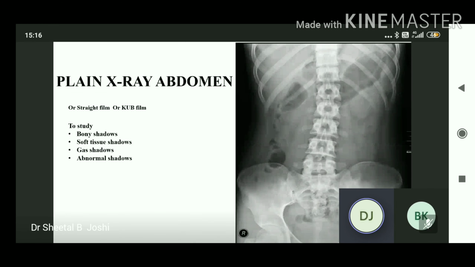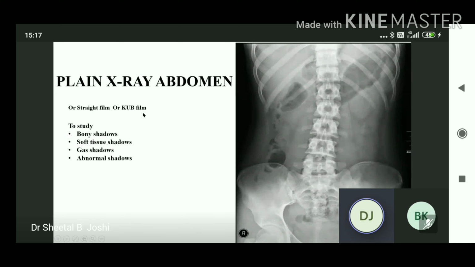The plain skiagram of the abdomen. The anterior posterior plain skiagram of the abdomen has been named variously. It is called straight film in case of emergency or in acute abdomen because we are not doing any abdominal preparation while taking the straight film, or it is called KUB to visualize or examine the kidney, ureter, and the bladder. It is called KUB film.